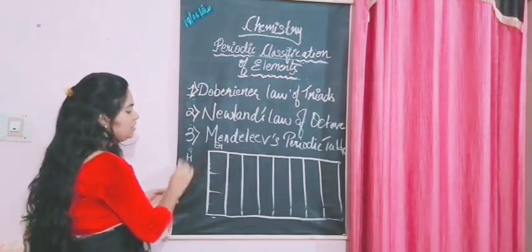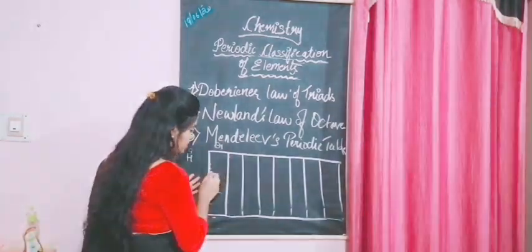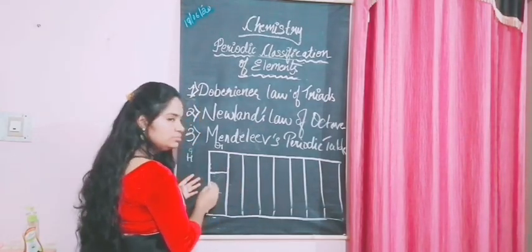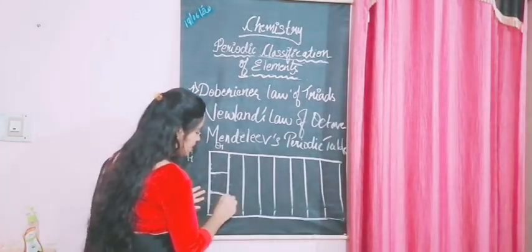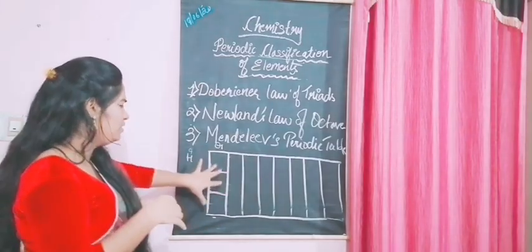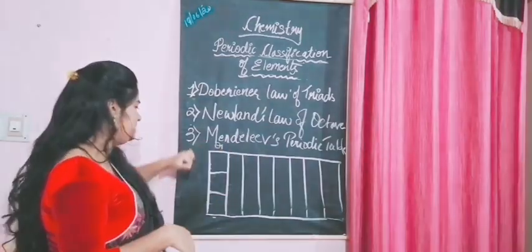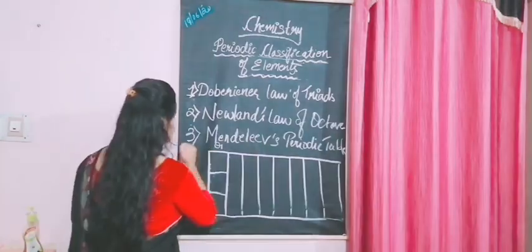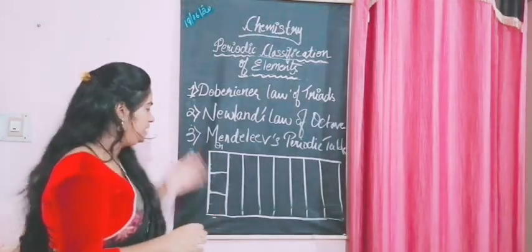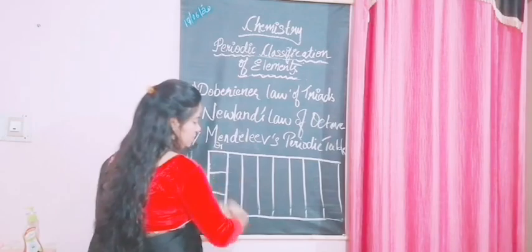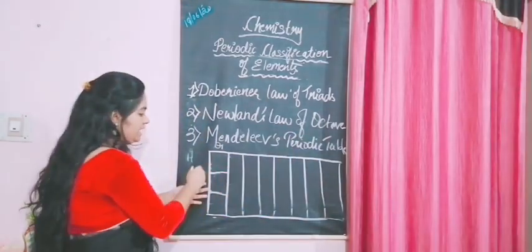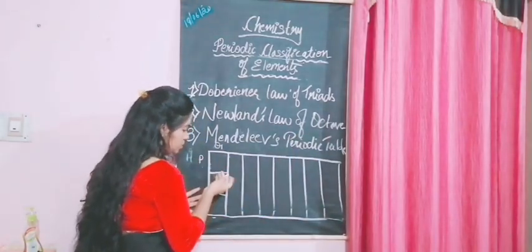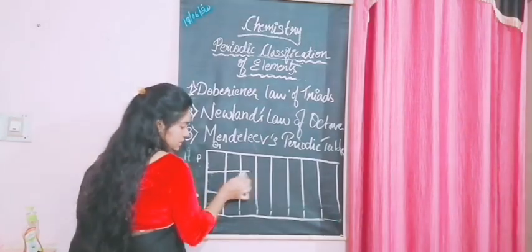So H is like this, and it's a tip to remember. So always you don't put G here and P. Usually many students have done that, therefore I'm telling you this. So groups are vertical columns, and periods are horizontal rows.